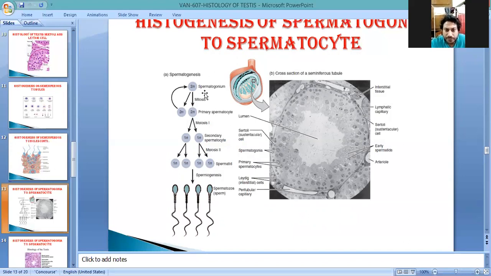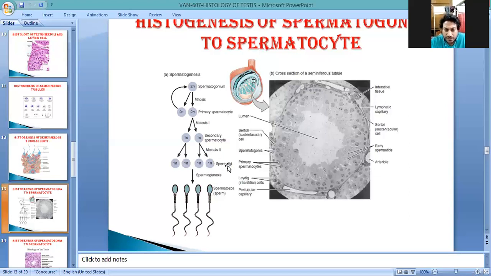So this is spermatogonia, primary spermatocyte. Next, the first meiosis takes place and it divides into secondary spermatocytes. First meiosis, next second meiosis, then spermatid, and after that is the process which takes place near the neck or before the rete testis, in which the spermatid is converted into spermatozoa. This is known as spermiogenesis.